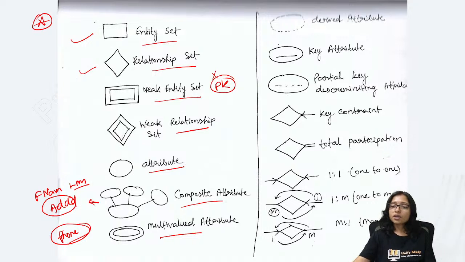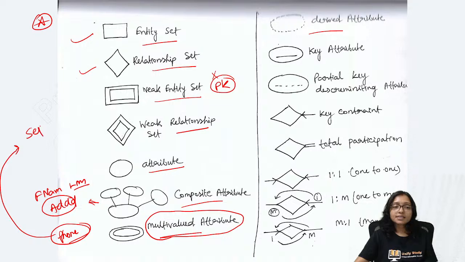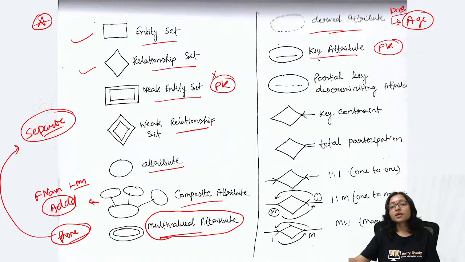multi-valued attribute. Whenever there is a multi-valued attribute in an ER diagram, definitely you have to create a separate table. A separate table is required for a multi-valued attribute. Derived attribute: age. From the date of birth you are deriving the age. That is the derived attribute. Key attribute, that is your primary key. Through the key you are identifying, that is called the key attribute.